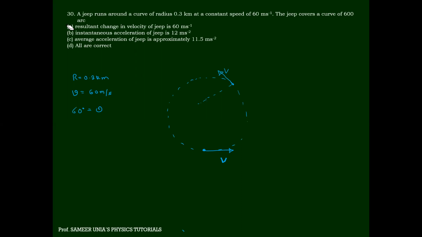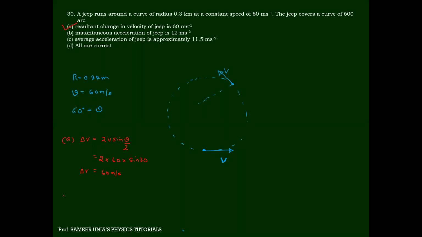2v sine theta by 2. That is 2 and v is 60. Sine theta by 2 is sine 30, and sine 30 is half. Half cuts the 2, so it will become 60 meter per second. This is the change in velocity. Is this correct? Yes, sir, it is correct. Also, you can see the answers in the D part. So we need to do everything.